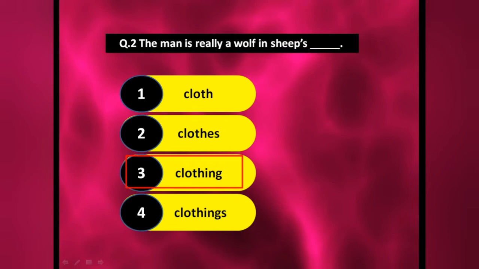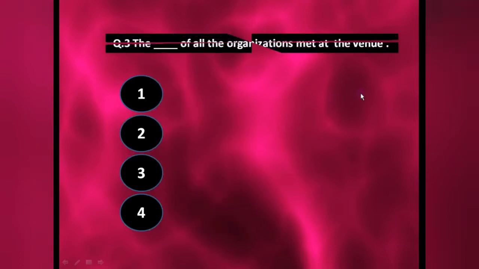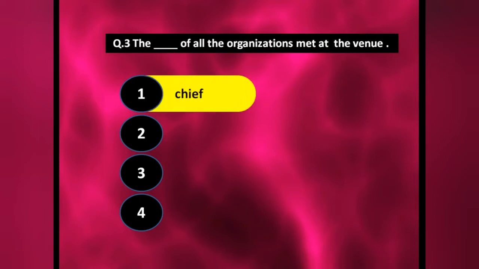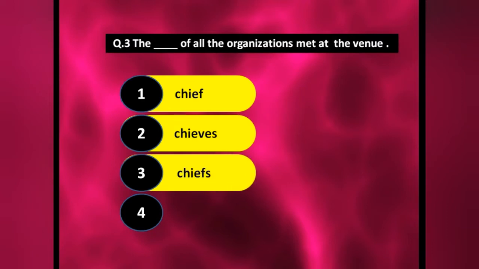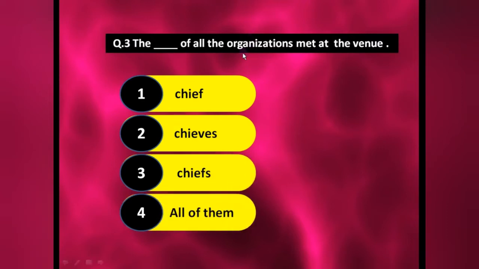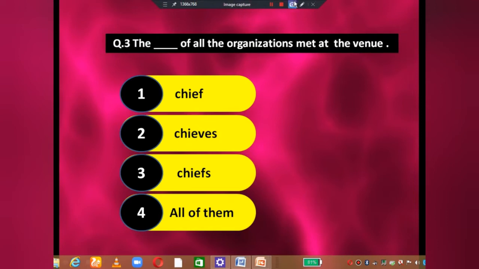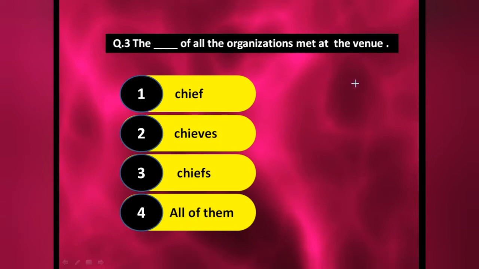According to the sentence you have to give the answer: the dash of all the organizations met at the venue. Chiefs, chief, chief's. Now see students, first of all we have to eliminate options, which means we remove them. This one is your wrong answer, because this is not a word at all. This one is also wrong. The chief of all the organizations.